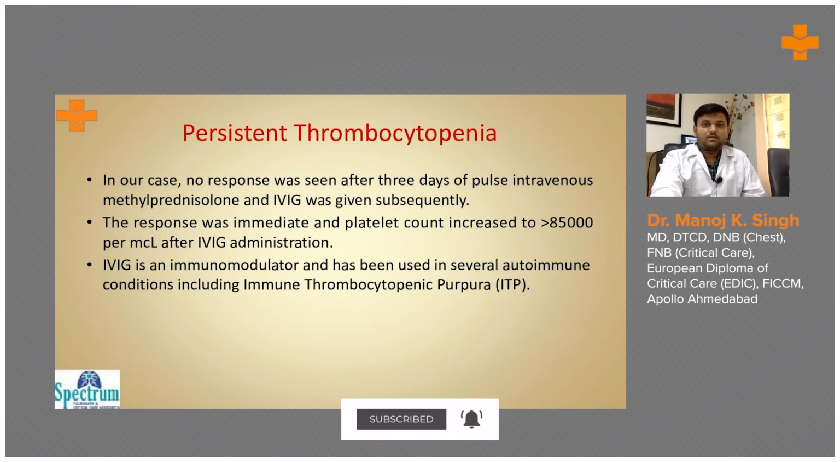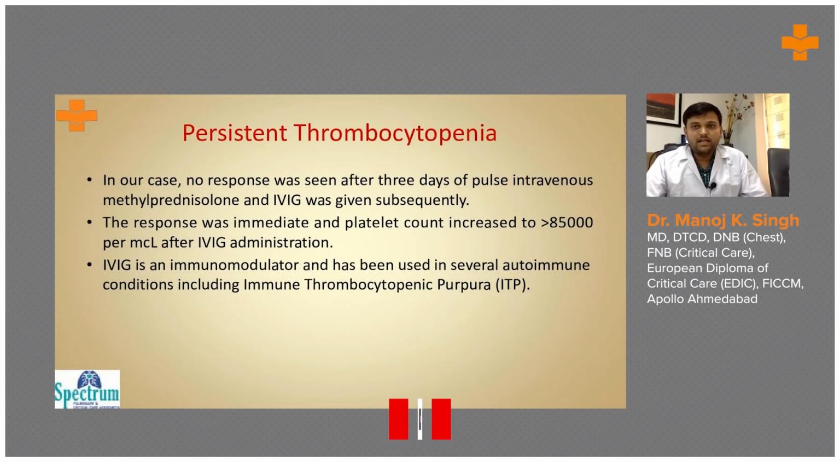In our case, there was no response after 3 days of pulse intravenous methylprednisolone. So we thought of IVIG. The response was immediate, and the platelet count increased to 85,000 per microliter after IVIG administration. IVIG is an immunomodulator. It has been used regularly in autoimmune conditions like immune thrombocytopenic purpura.